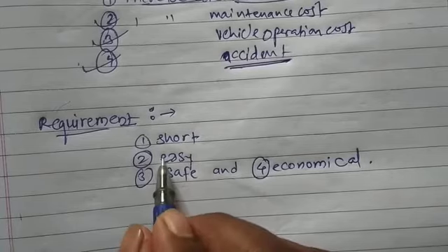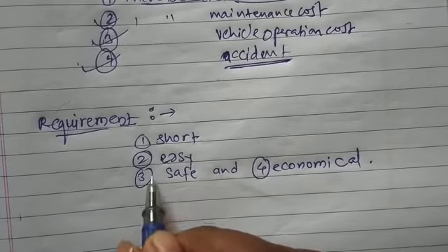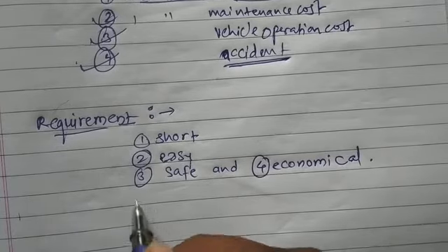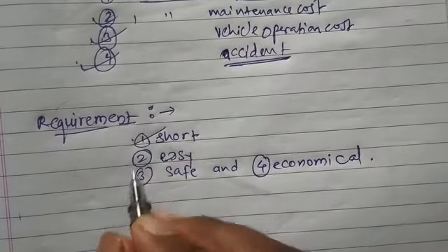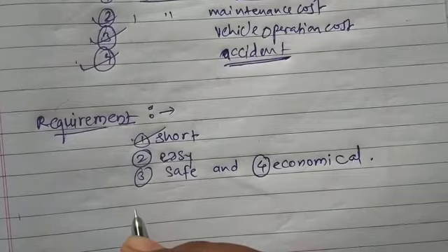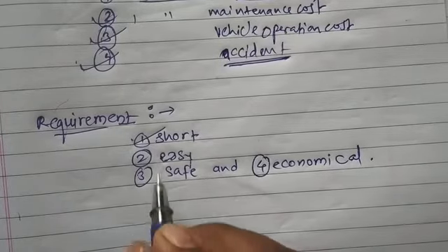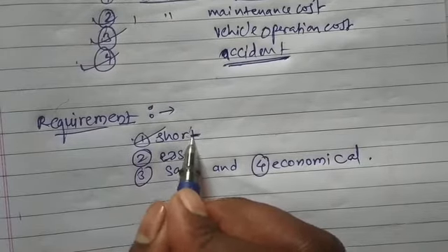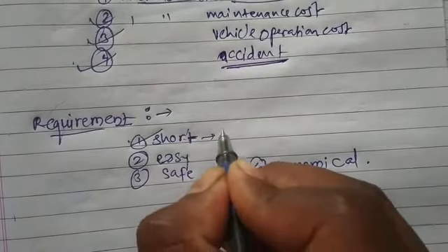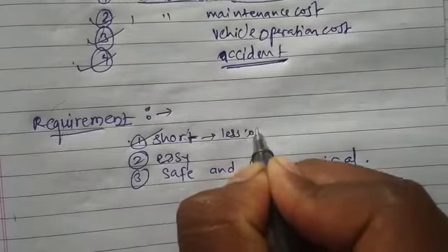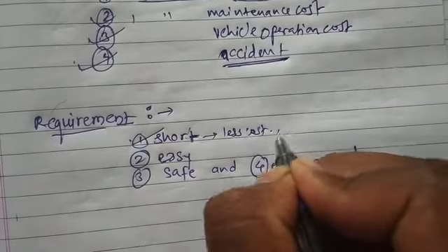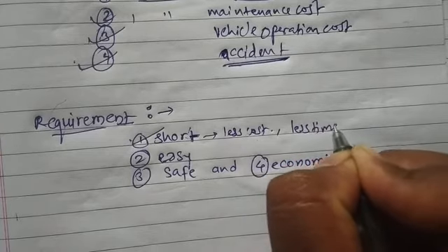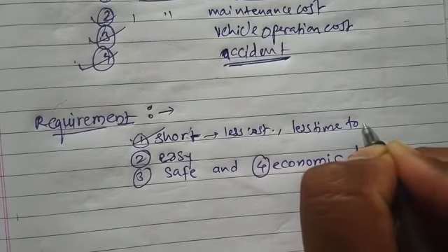As we know that if we are constructing road between any 2 places, we prefer to provide shortest distance as a road, because if the distance of road or the length of road is shorter, then we require less cost for construction, we require less time to cover the distance between 2 places.